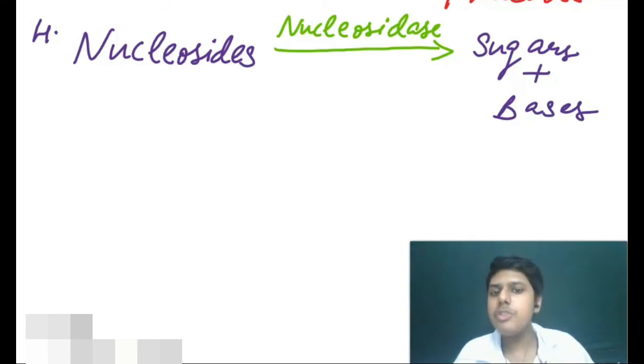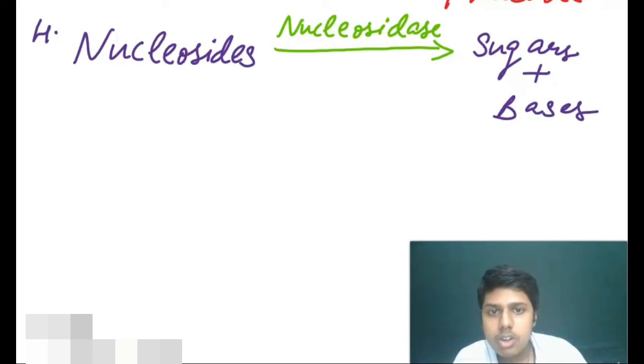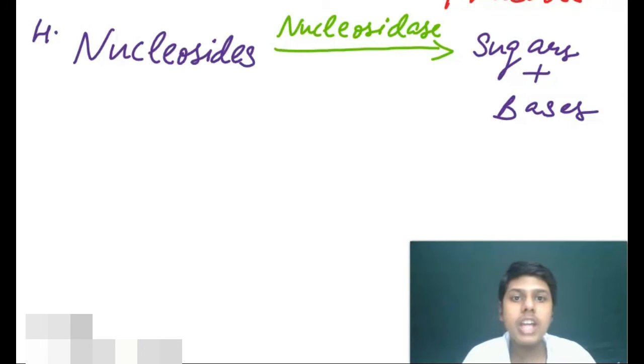Now this is very helpful: in case of nucleosides, the enzyme is nucleosidase. If we consider nucleotides, then the enzyme would be nucleotidase.